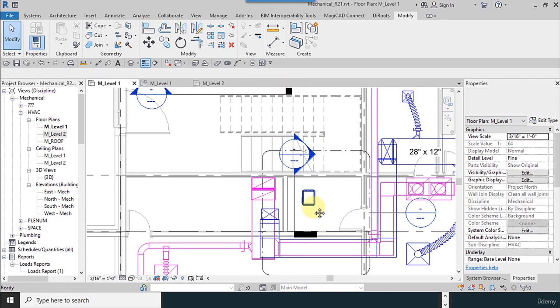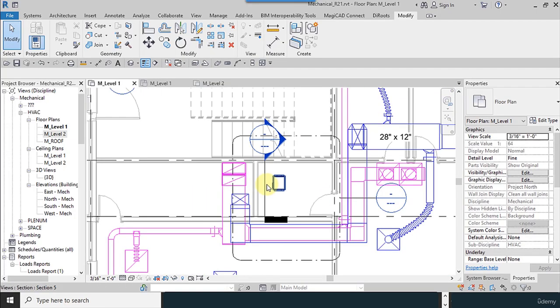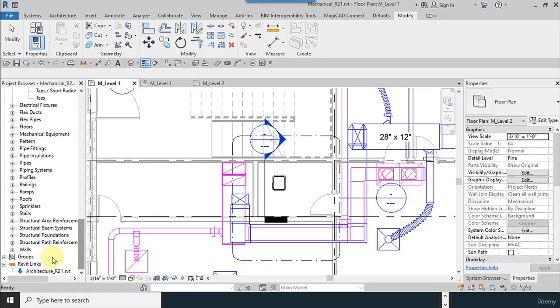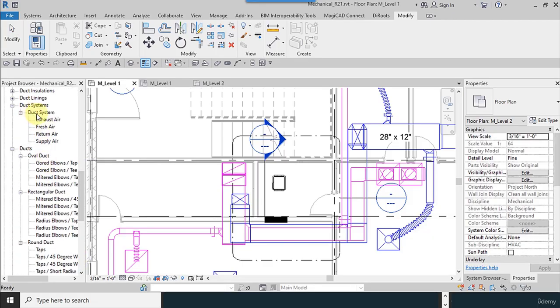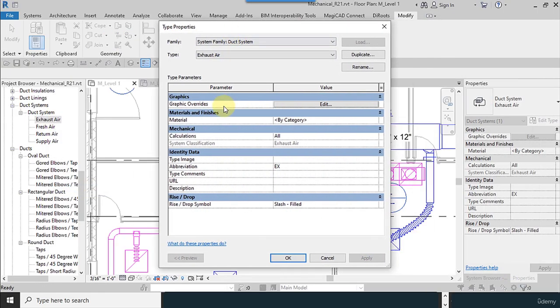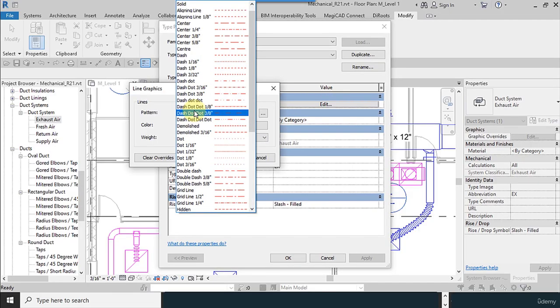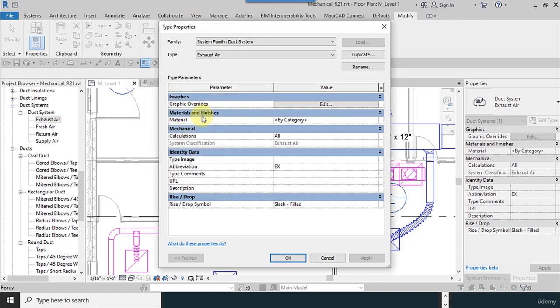Next is the connection of the duct with that. I check the duct. If you remember, we went to duct system, exhaust air, type properties, and this window, graphic override, shape of the line, and the size and thickness. 3 is good.